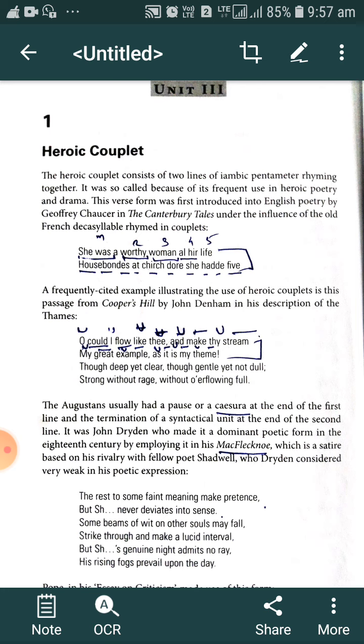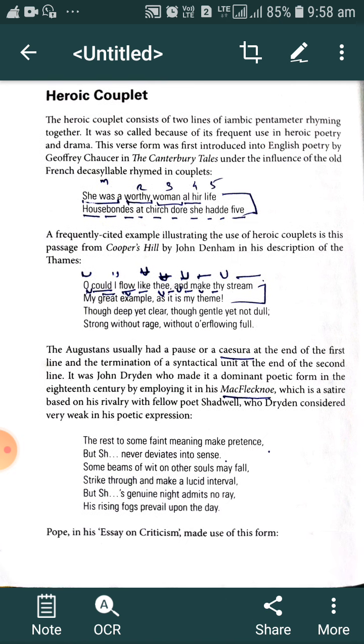So we have to keep in mind that MacFlecknoe is a satire written by John Dryden in the 18th century against his rival poet Shadwell.